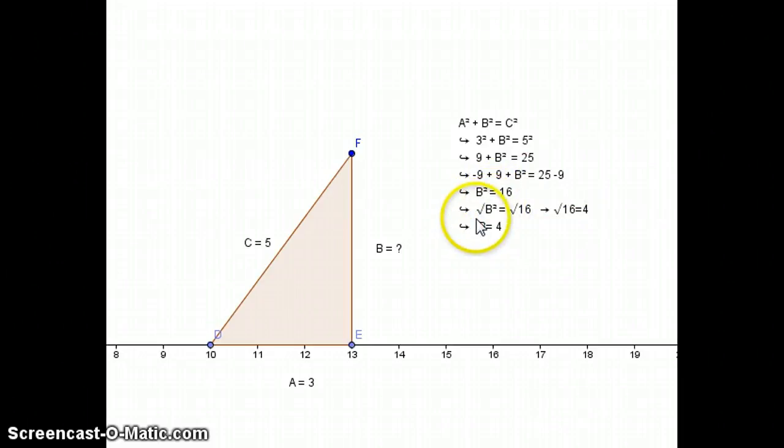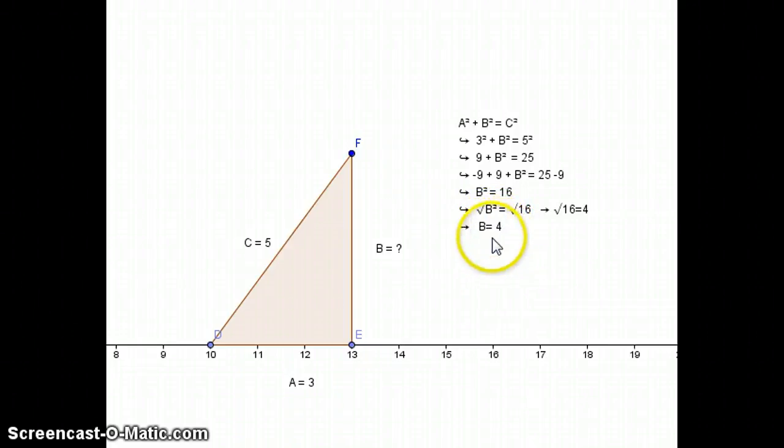Then, again, like we did in the last problem, in order to get rid of this squared sign to cancel it out, we are going to take the square root of both sides. So the square root of B squared is just B. The square root of 16 is 4. Therefore, if we take the square root of both sides, we can find that B equals 4.